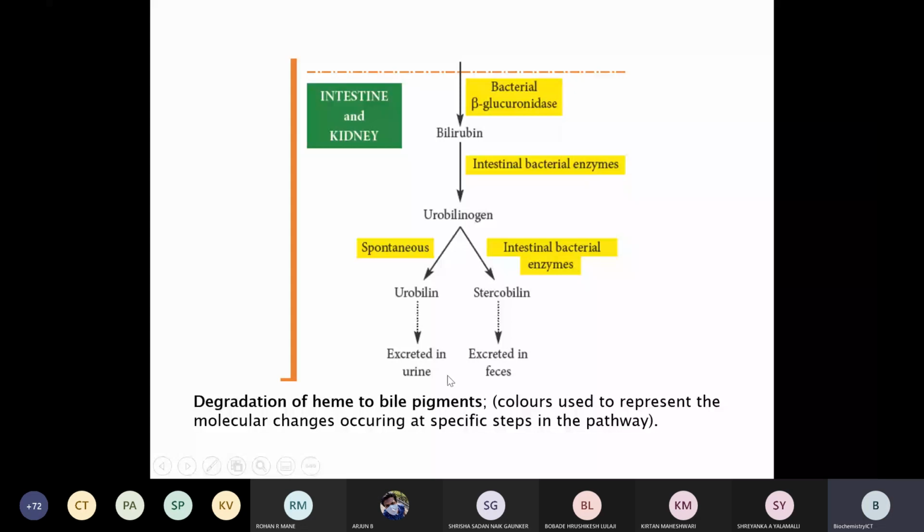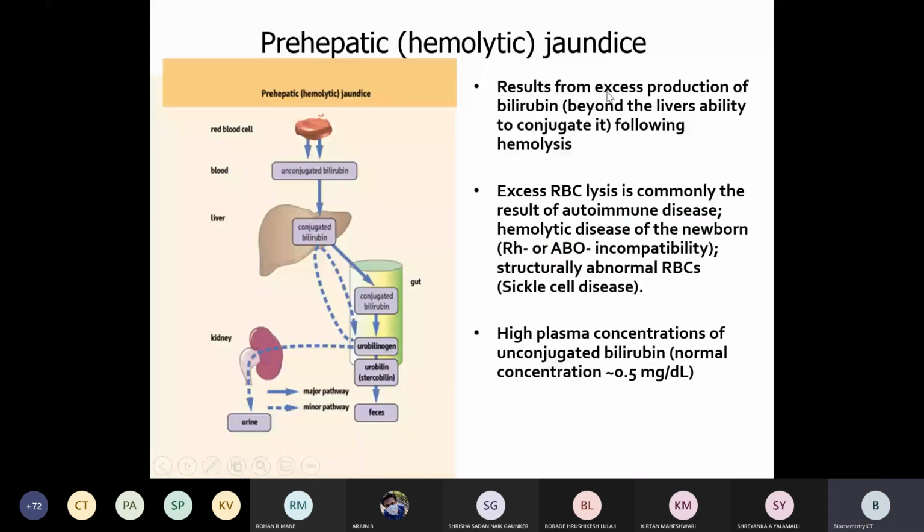What happens in hemolytic jaundice? Excess production of bilirubin beyond the ability of the liver to conjugate it, right? Conjugation takes place in the liver, and when production is beyond its capacity, unconjugated bilirubin accumulates, and hemolysis takes place.